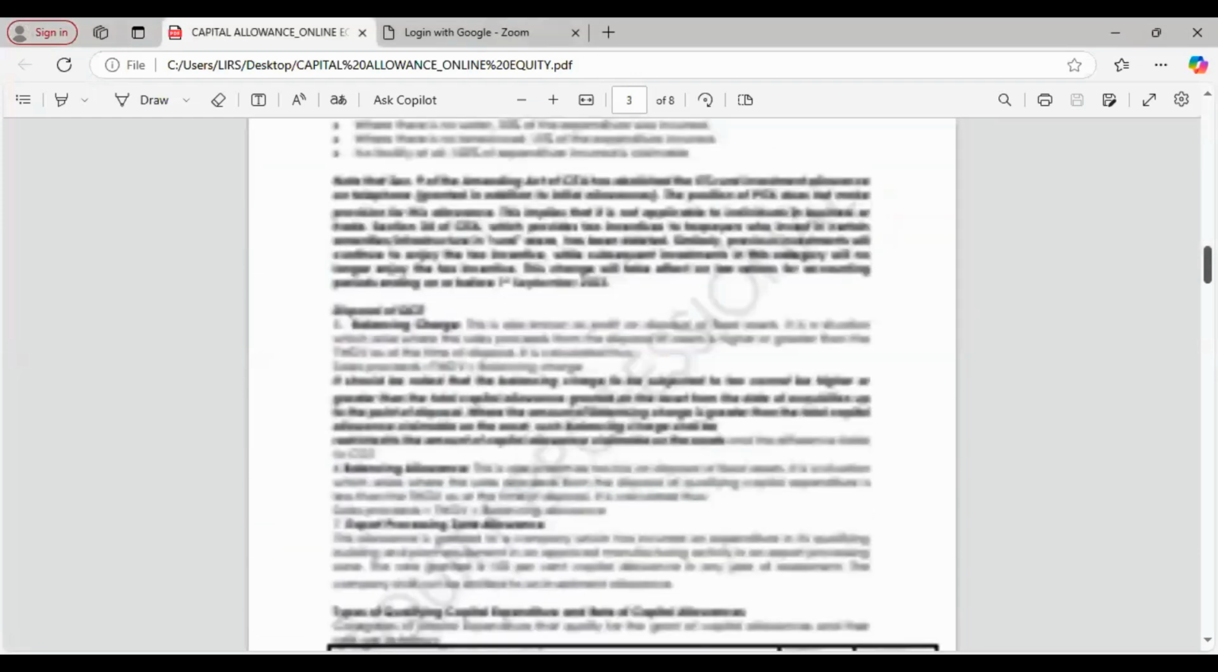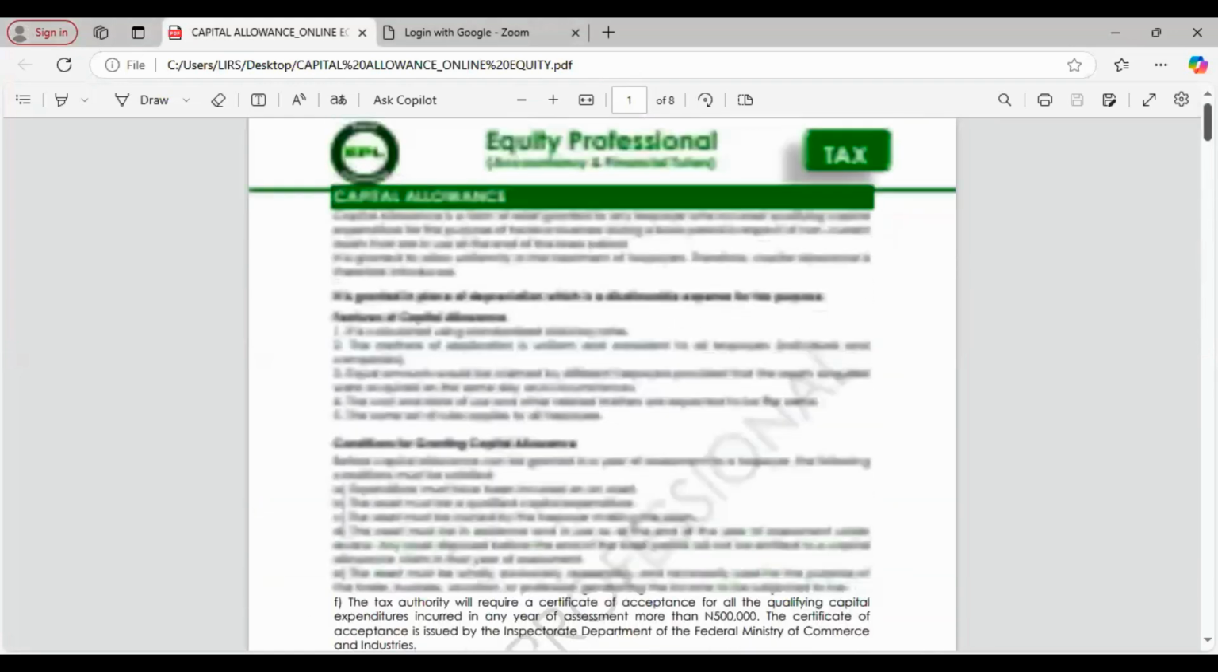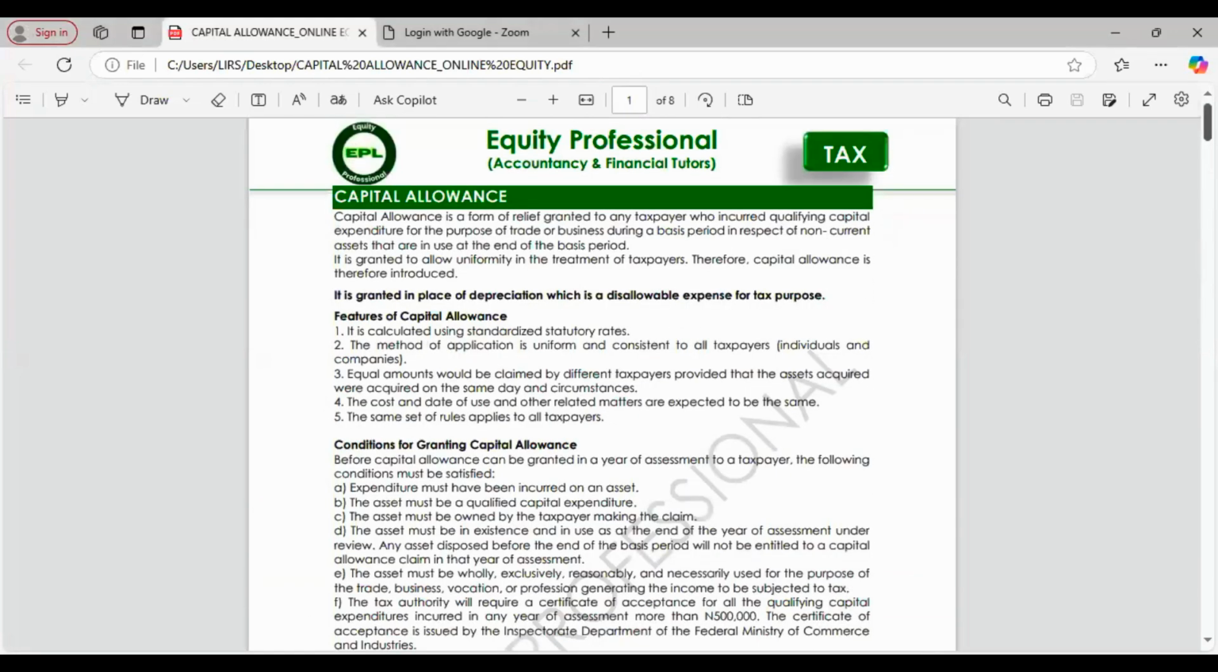So today we'll be looking at, in our last class, we looked at the basis period, where we looked at commencement, cessation, and change of accounting date. Those are important aspects of our syllabus. So today we'll be moving to a new topic, which is capital allowance.